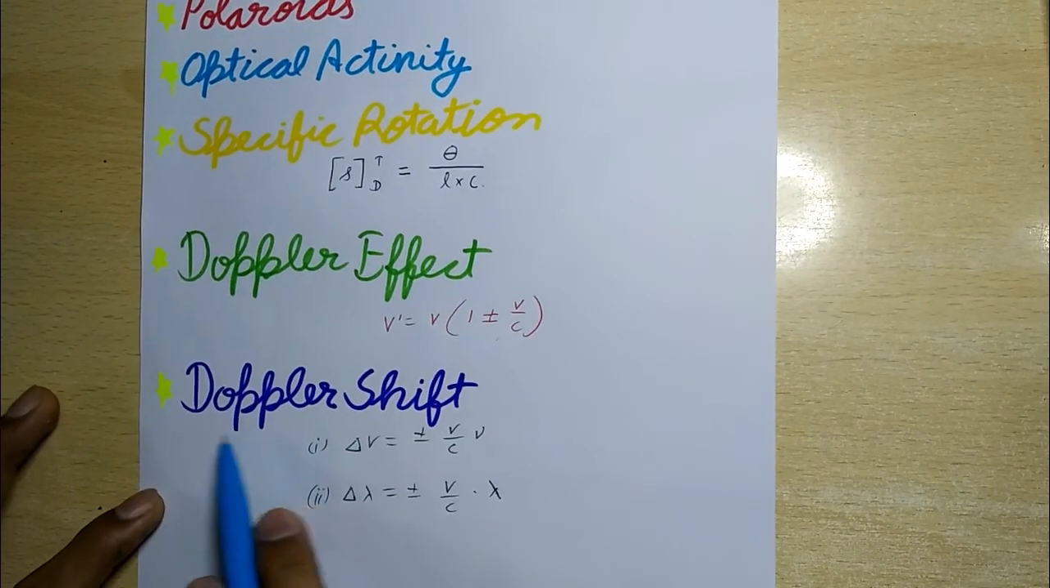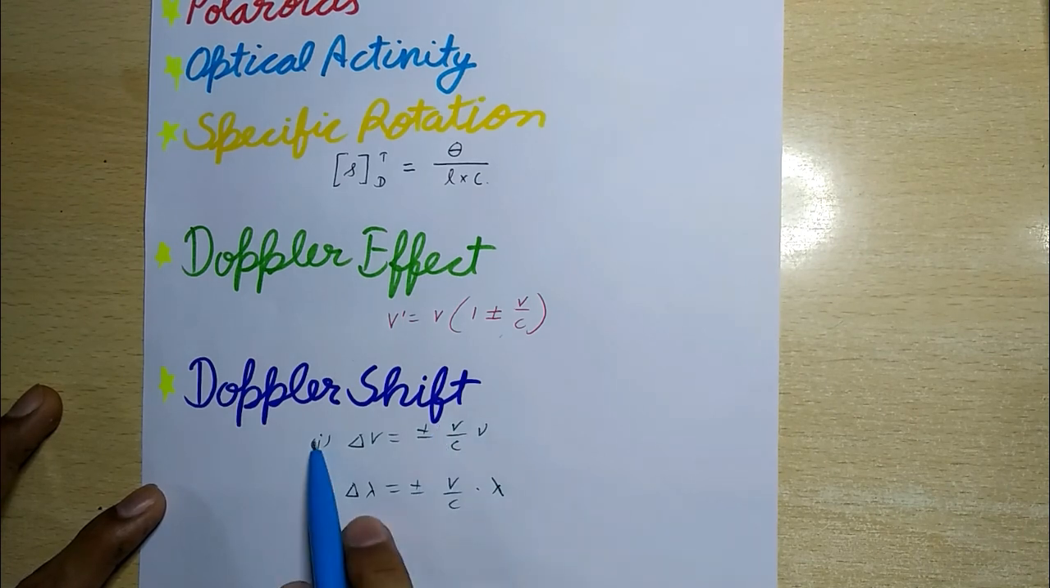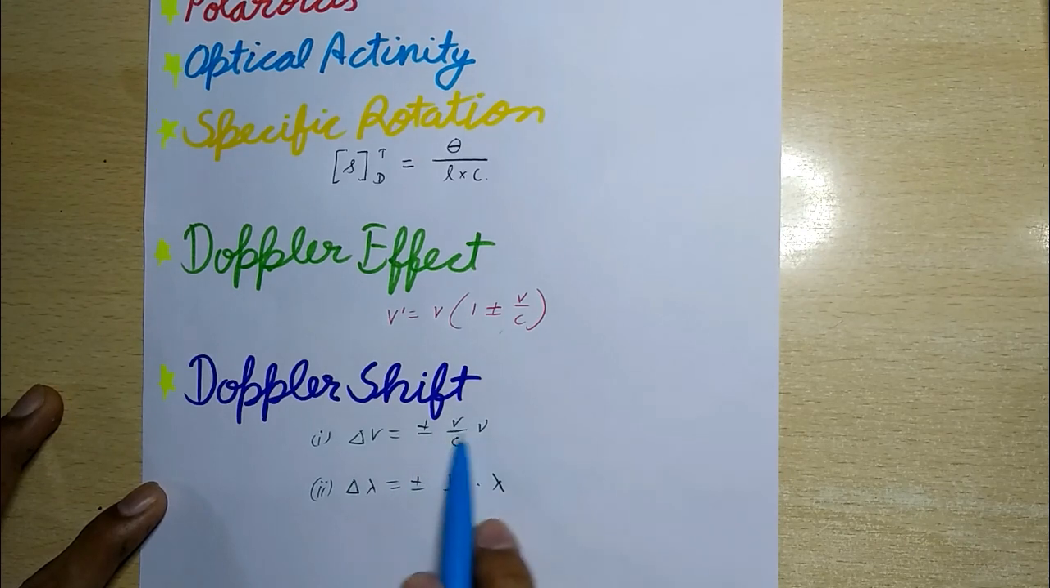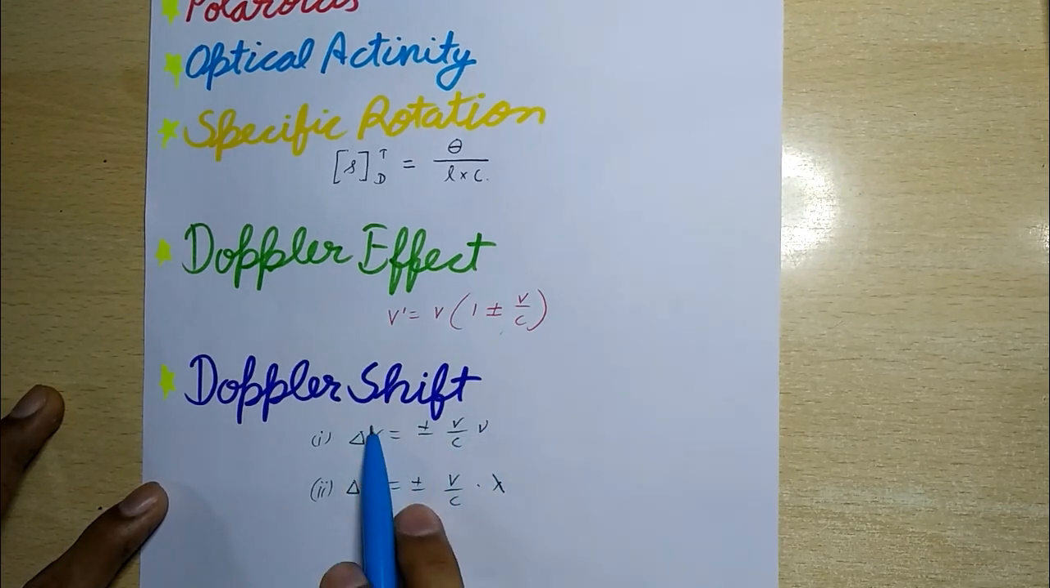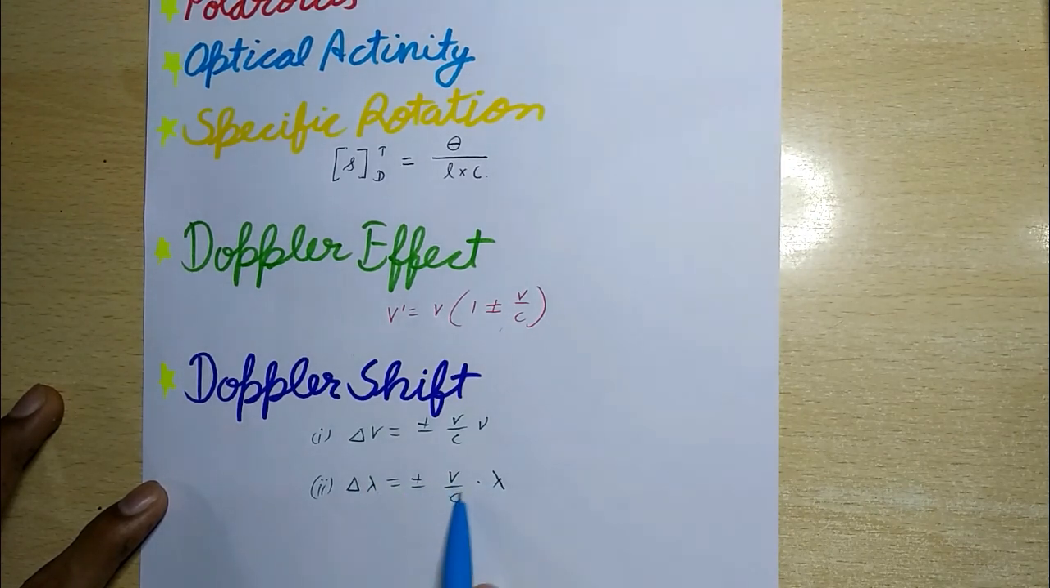Now last topic is Doppler shift. The apparent change in the frequency of light due to the Doppler effect is called Doppler shift. There are two formulas. First is delta nu equals plus minus v by c into nu, and next is delta lambda equals plus minus v by c into lambda.